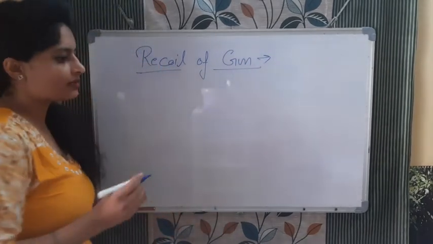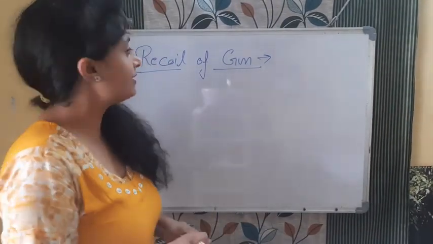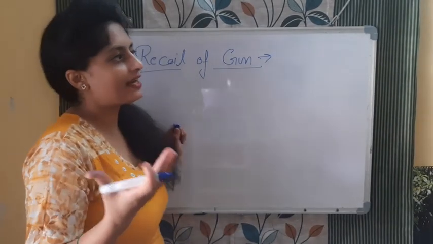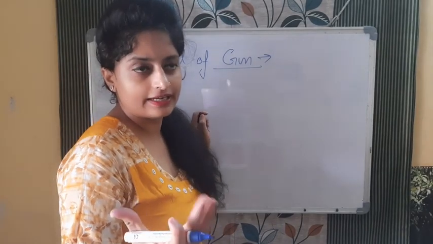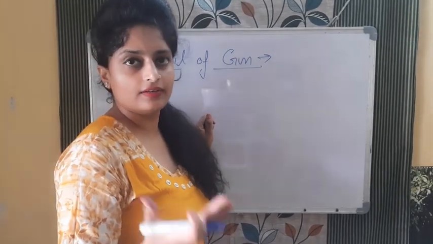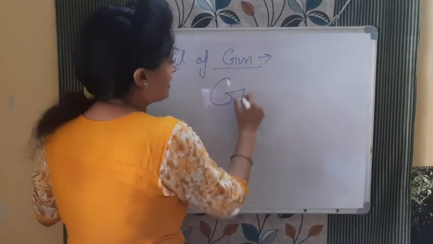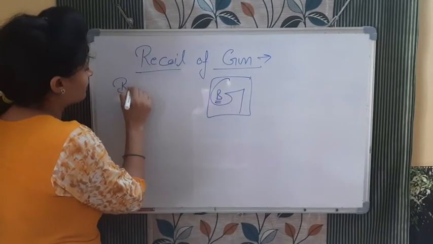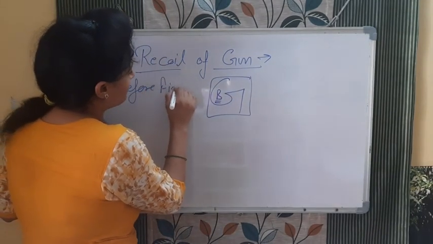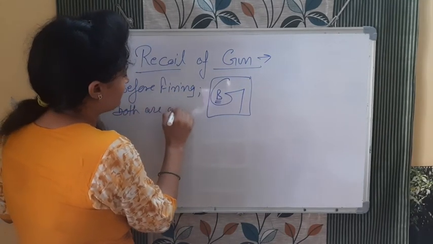So now we studied about the conservation of momentum, that the net momentum of the system remains constant before and after collision. So in this case, what is happening when we have one gun with a bullet, and of course we are not firing that gun right now. So before firing the gun, what is the scenario there? See, inside the gun there is a bullet also, and before firing both are at rest.